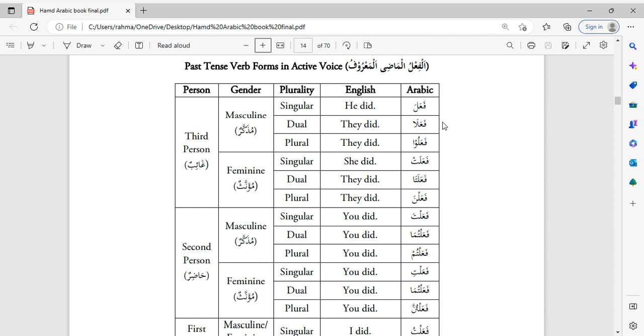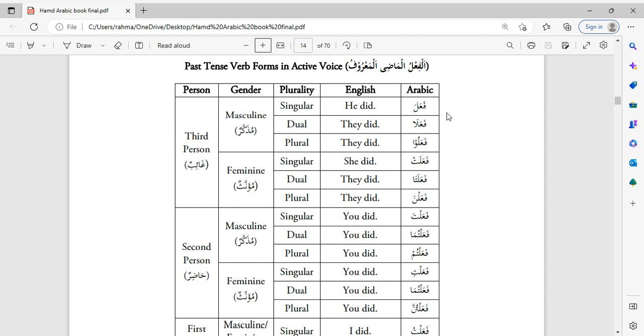So for example, you have fa'ala, which means he did. You have fa'alu, which means they did. This is talking about a group of males, because it's masculine.